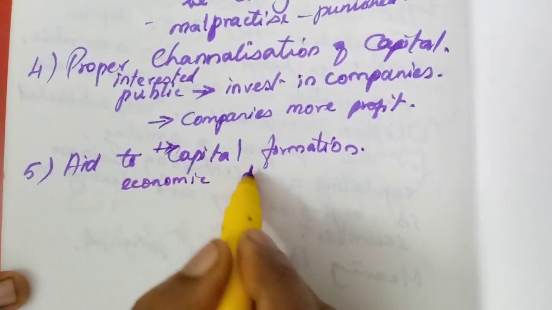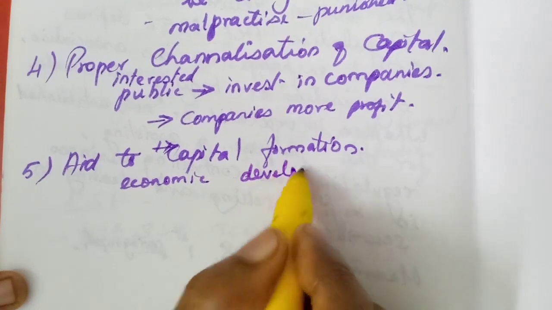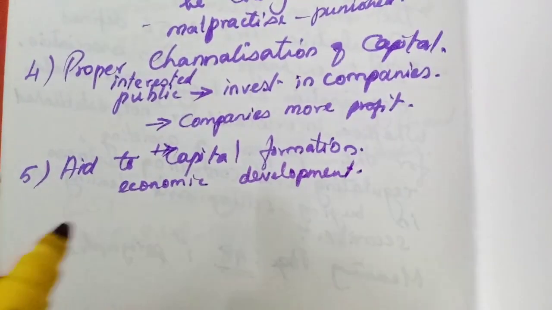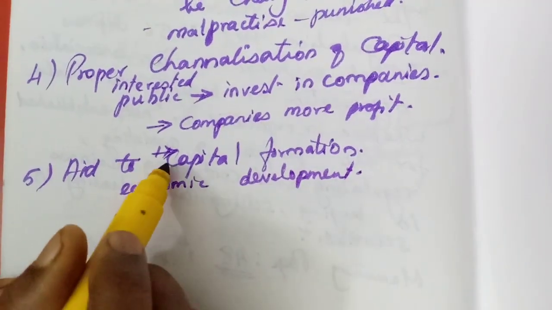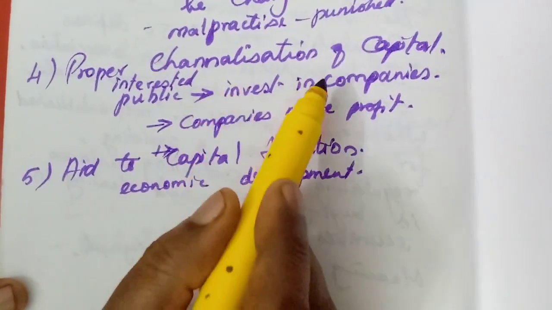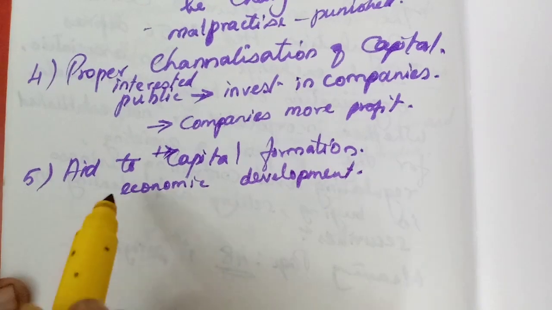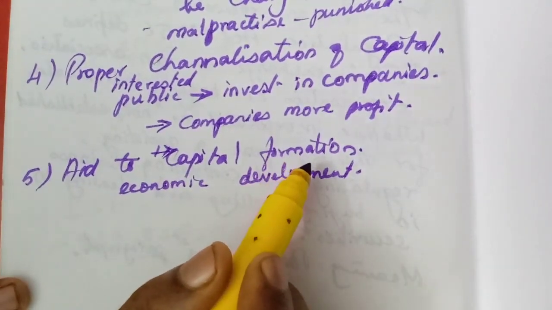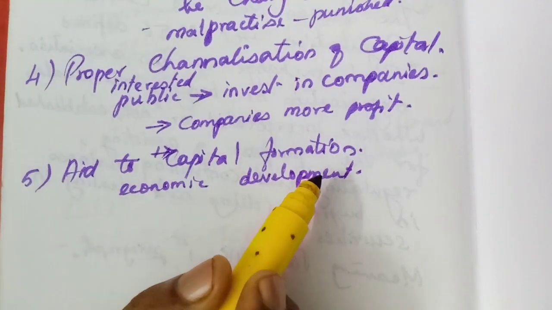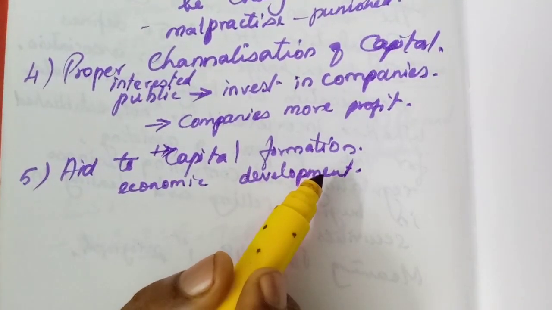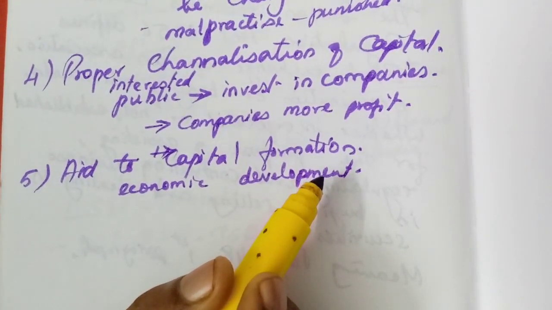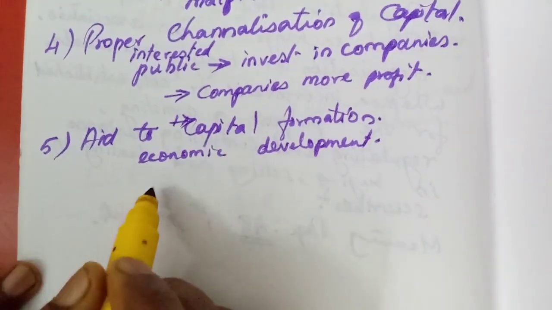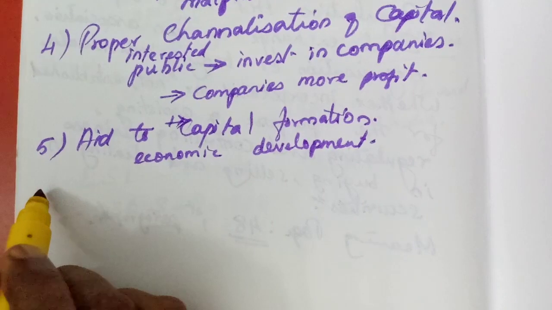They never keep their money idle at home or in piggy banks, but they invest their savings in the companies that earn more profit. So this leads to capital formation of the country, because they are investing in industries where they need financial assistance. Okay, so capital formation is formed.